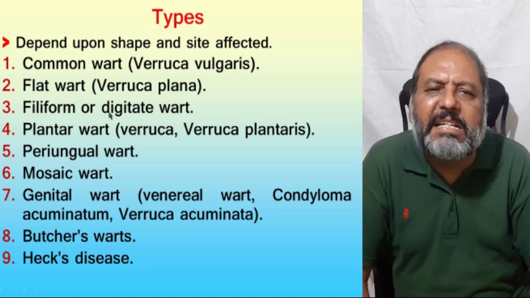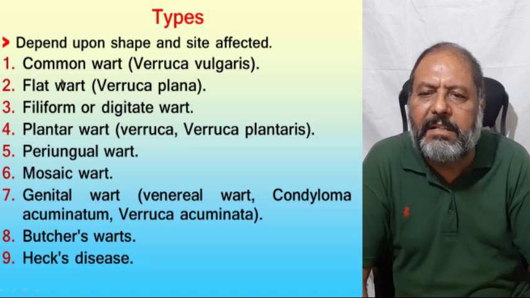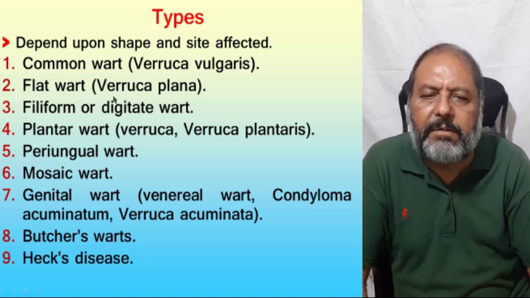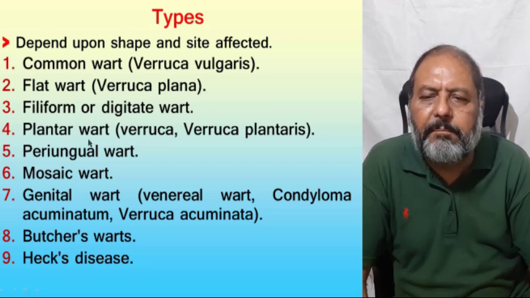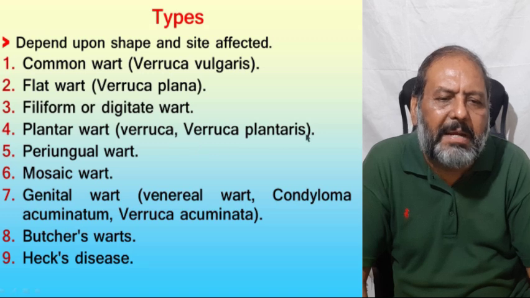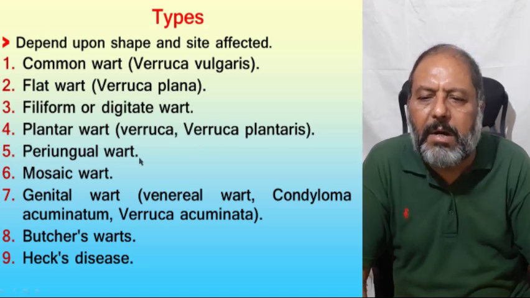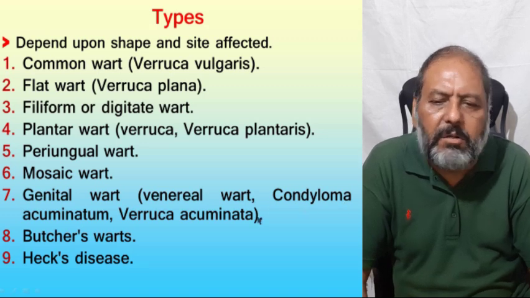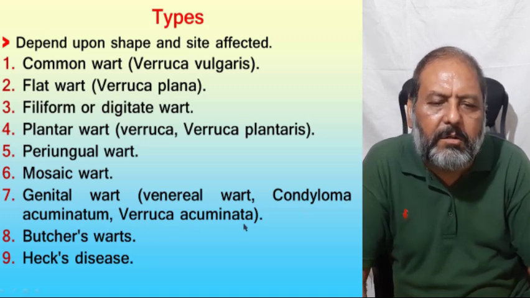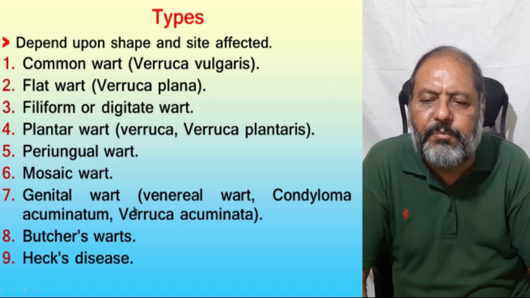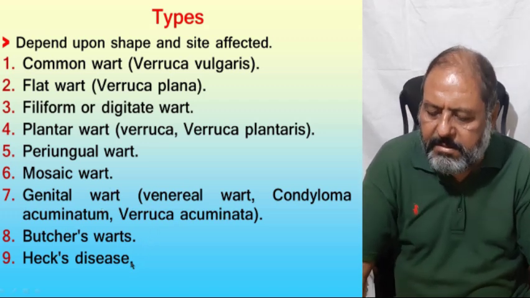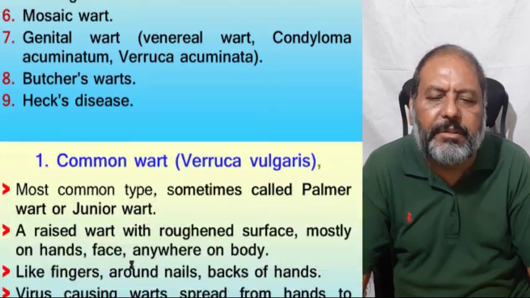There are about 9 types which have been seen, and the number 1 is common wart called verruca vulgaris, flat wart, verruca plana, filiform or digitate wart, plantar wart, verruca plantaris, or periungual wart, mosaic wart, genital wart, venereal wart, condylomata acuminata or verruca acuminata are the other names for these genital wart. Then butcher's wart, and the last is the HEV disease.